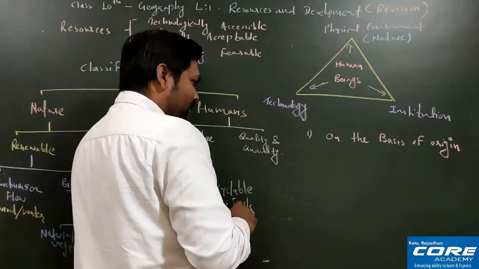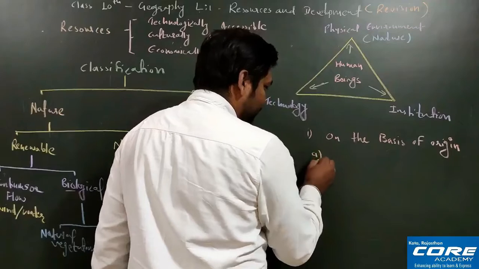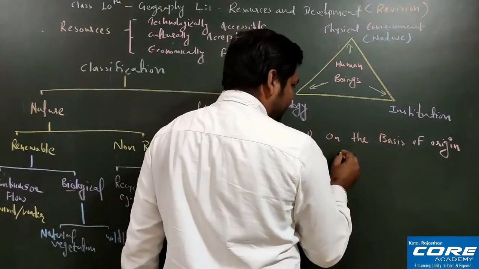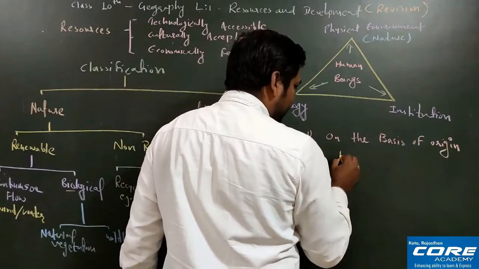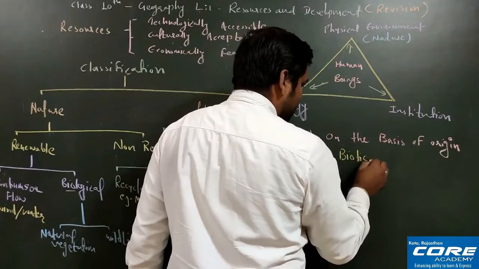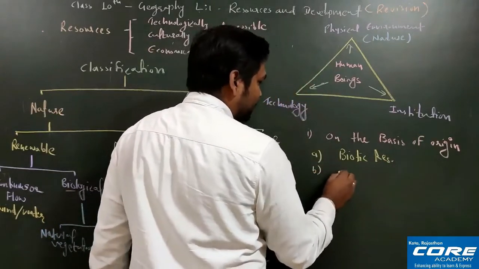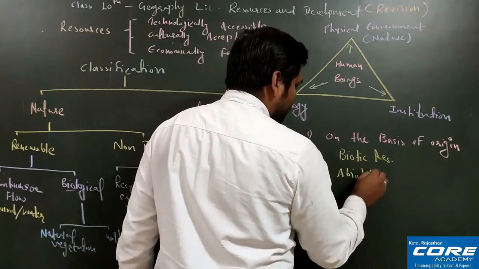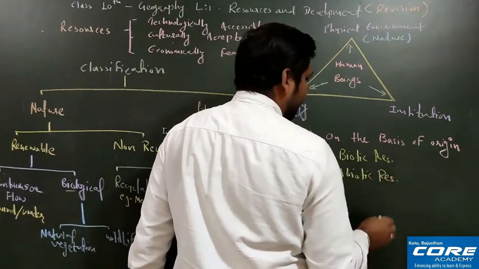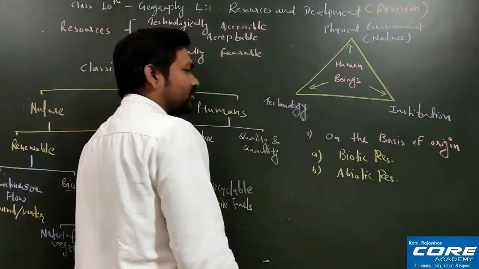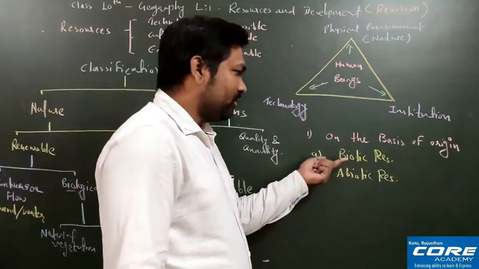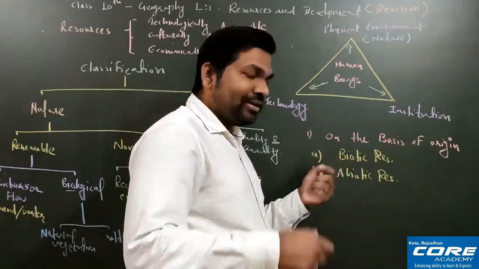On the basis of origin, we have two types of resources, known as biotic resource and the second one, abiotic resource. So what is a biotic resource? Biotic resources are those resources where life is there.